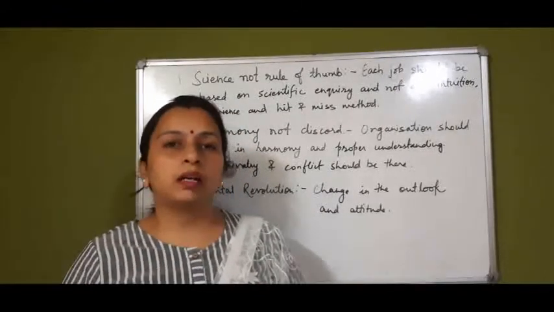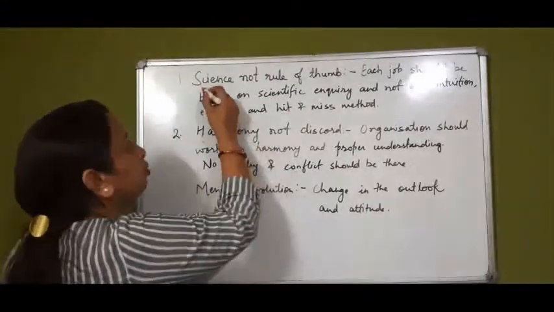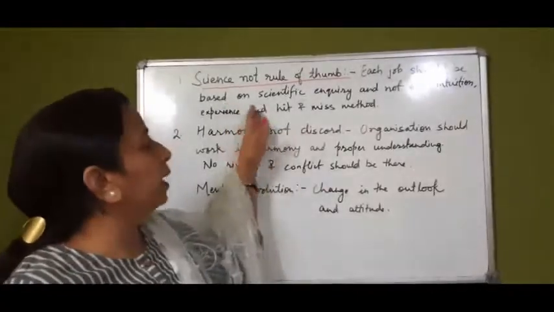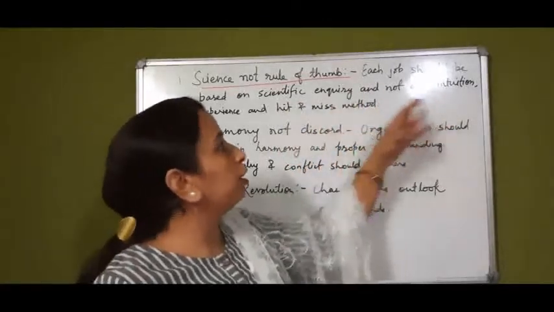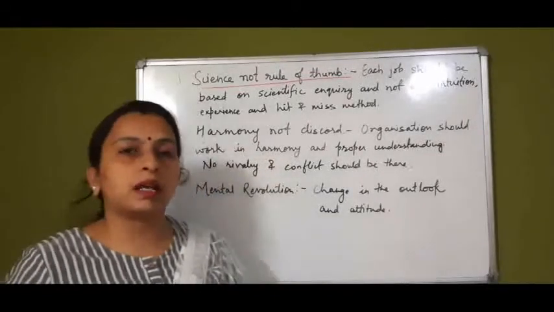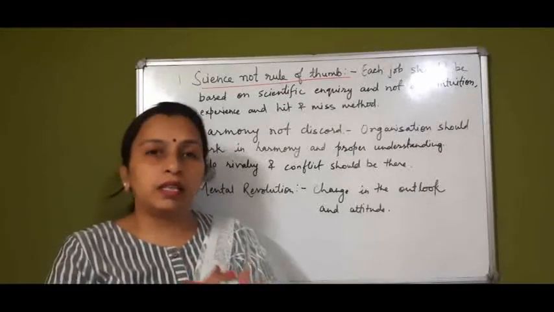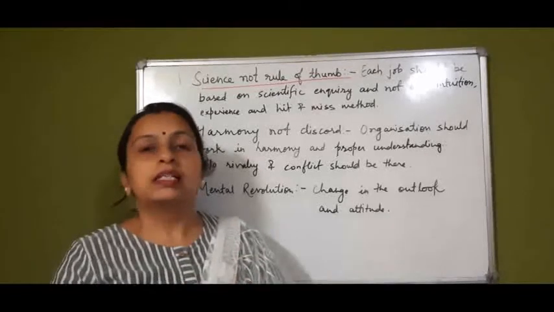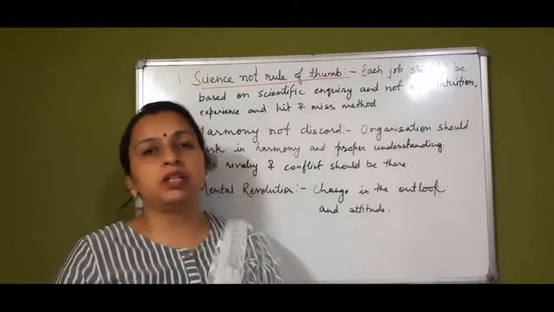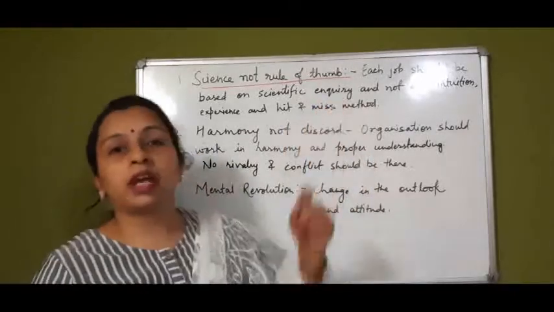So the first principle of scientific management is science, not rule of thumb. This principle says that each job should be based on scientific inquiry and not on intuition, experience and hit and miss method. As we have discussed just now, the scientific management principle says that decisions should be based on scientific tools, scientific methods. It means that every manager in an organization should take decisions using some scientific method. Scientific inquiry should be there.